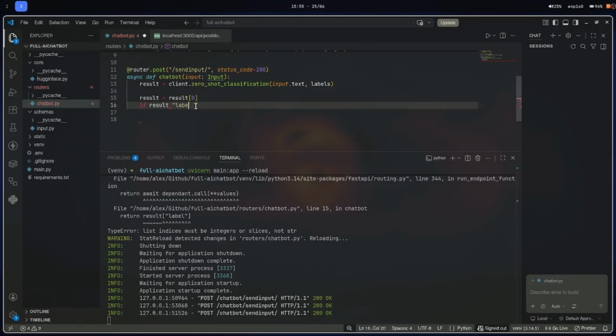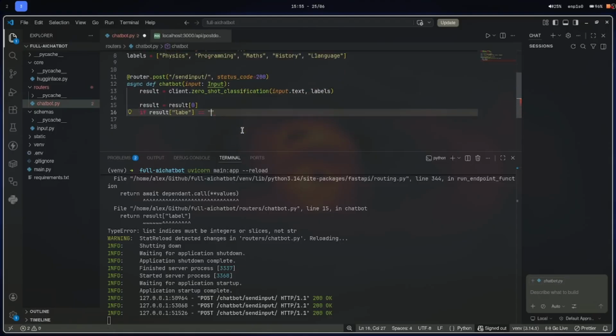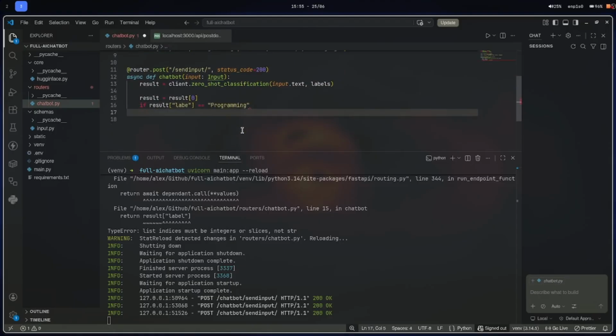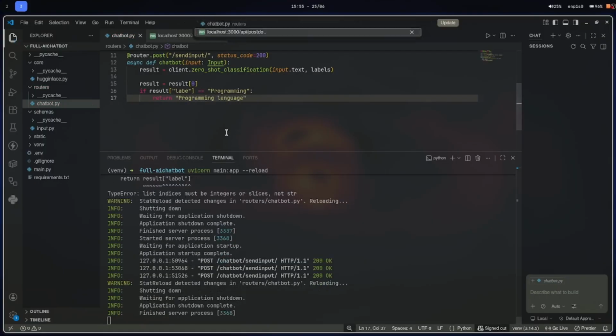We are going to take the category with the highest score from the Hugging Face analysis, and we are going to activate a function that uses, in this case, the API key of the programming model.